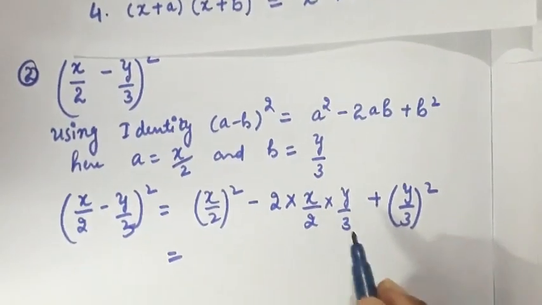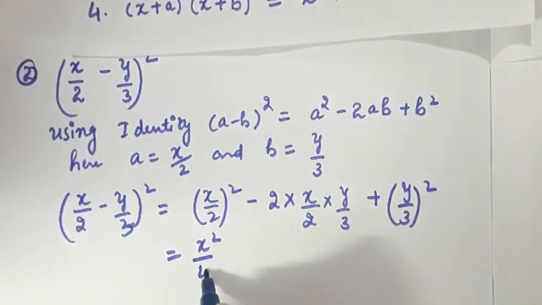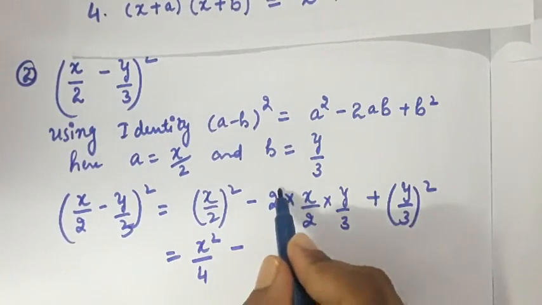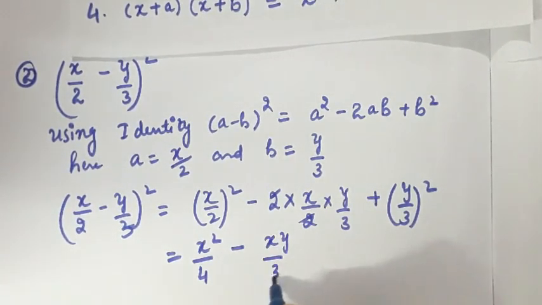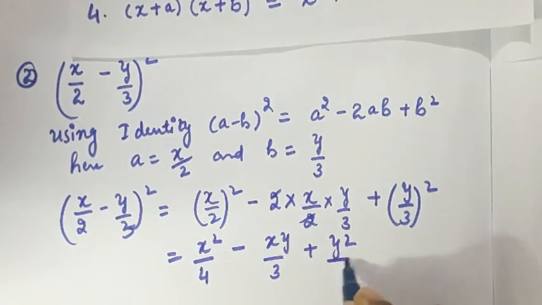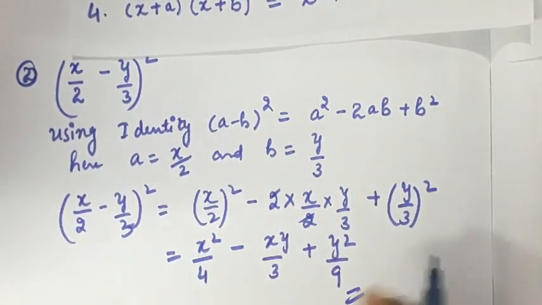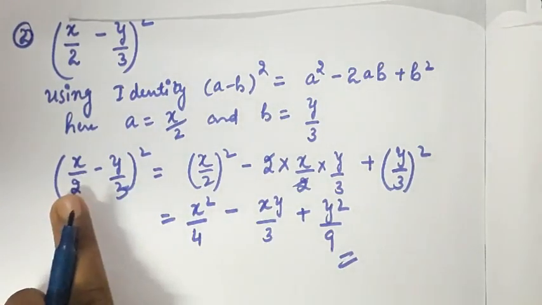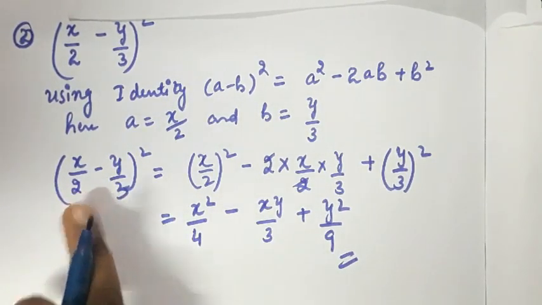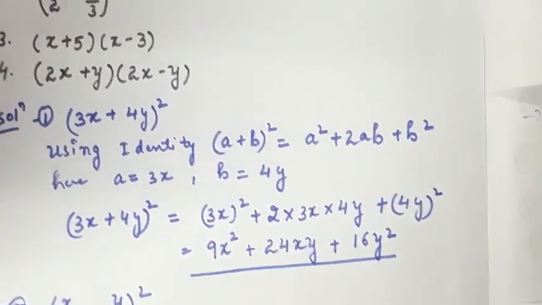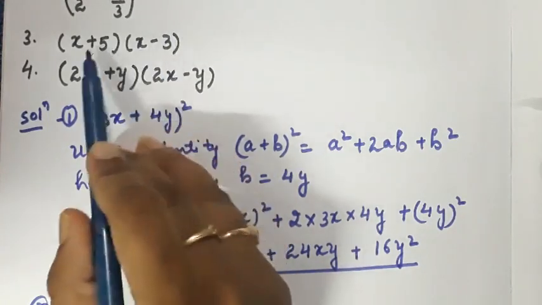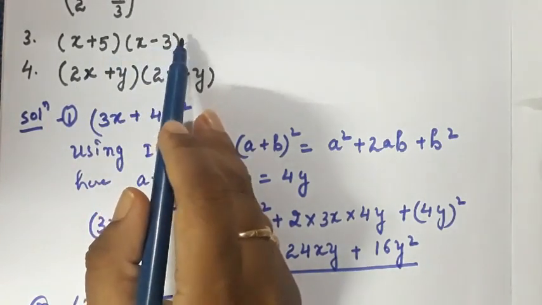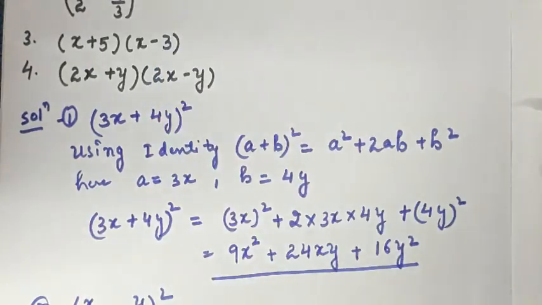Afterwards I will solve it, that is x square upon 4 minus, you can just cancel out this 2 with this 2, and I am able to get xy upon 3 plus y square upon 9. So this is my expansion for this question. Okay, so let's move to the third question. Let's have a look at the third part and fourth part, that is the product of (x plus 5) and (x minus 3). Let's move to its solution.